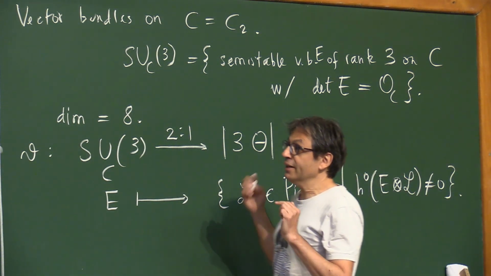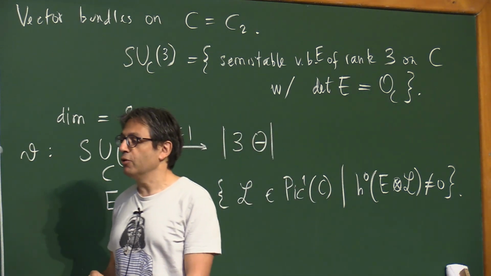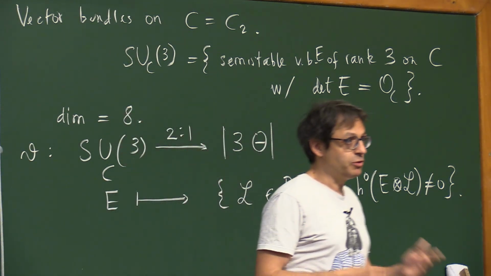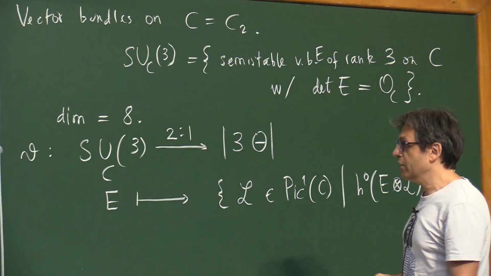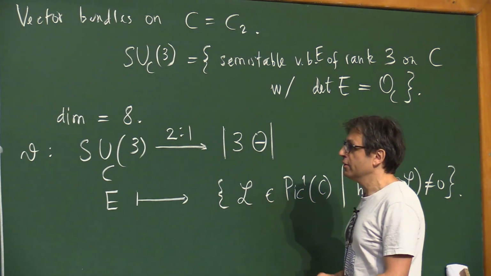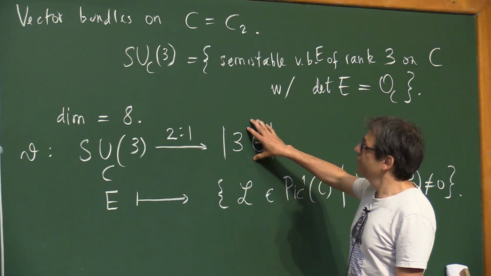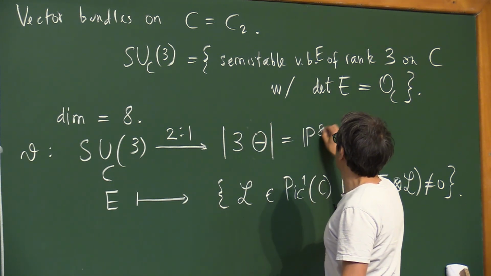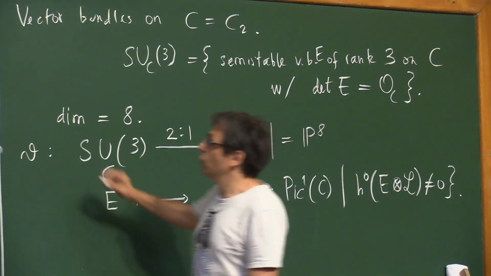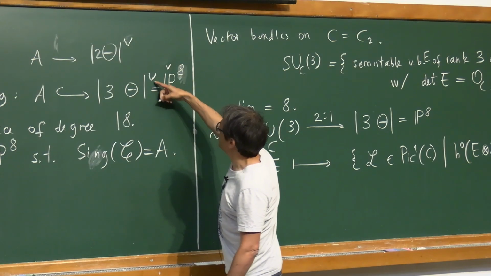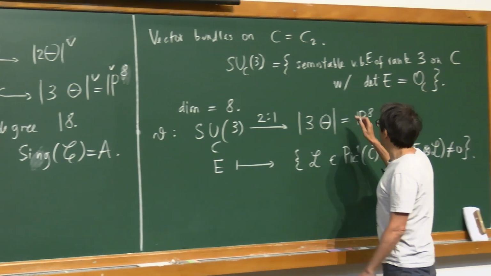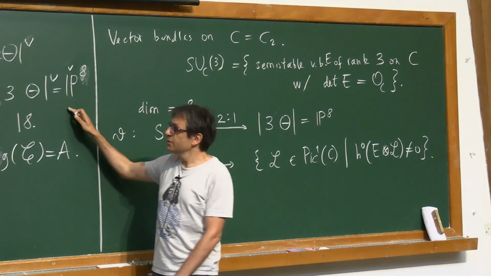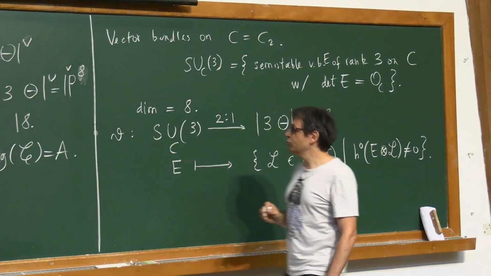Right, and then the conjecture, which was proved by Ortega, is that you have this P8. Maybe I should call this P8 dual, because there's a dual here. So we have this P8 and this P8, one dual to the other.